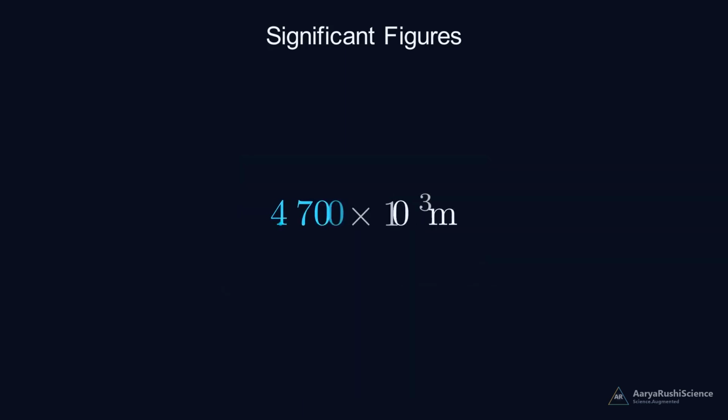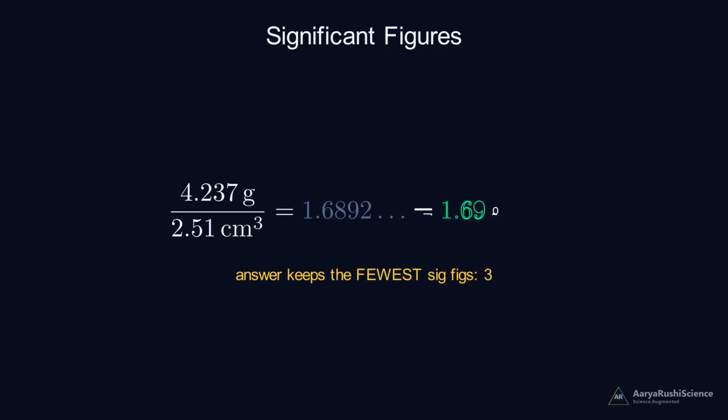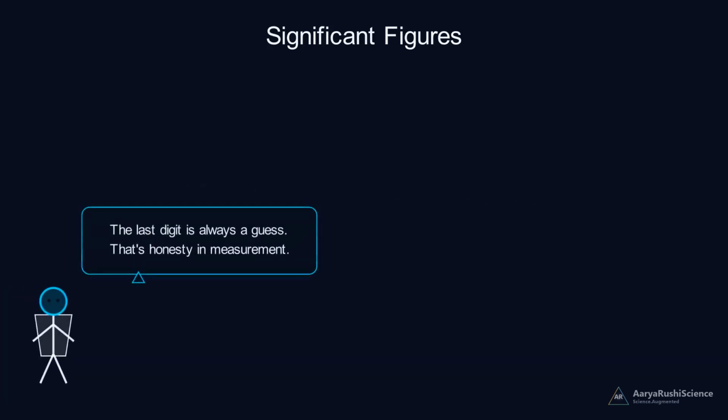We can write large numbers cleanly. 4,700 meters becomes 4.700 times 10 cubed. And when we divide measurements, the answer keeps only the fewest significant figures. 4.237 over 2.51 gives 1.69. The last digit is always a guess. And that is honesty in measurement.